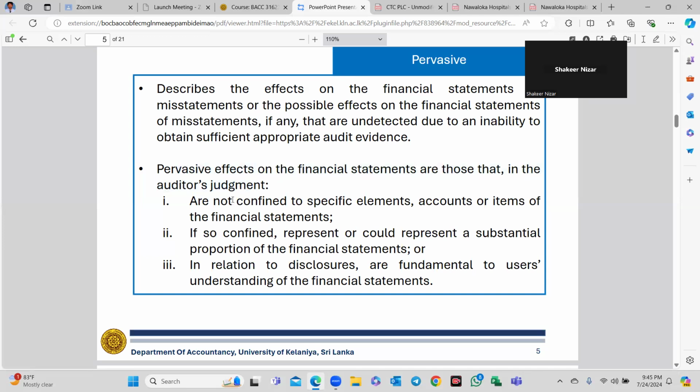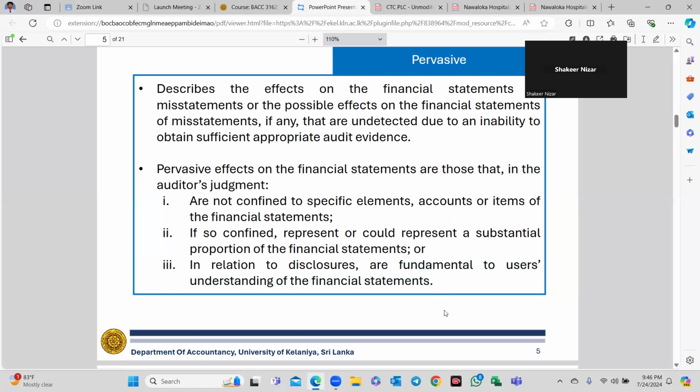What does pervasive mean? Pervasive effects on the financial statements are those that, based on the auditor's judgment, are not confined. Confined means limited to specific elements, accounts, balances, or items in the financial statements. It means it is spread over; it is not limited to one or two line items. If confined, they represent a substantial portion, for example, out of total assets, 80% is the mistake, or in relation to disclosure, it is fundamental to the users' understanding.